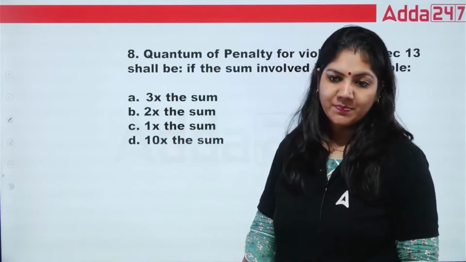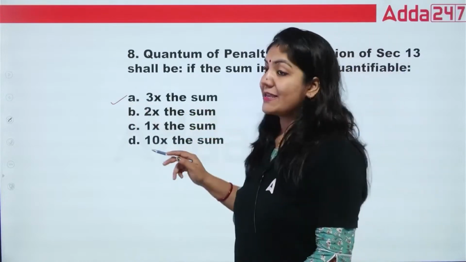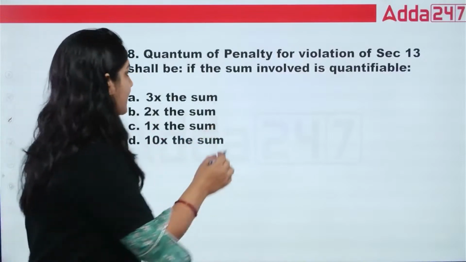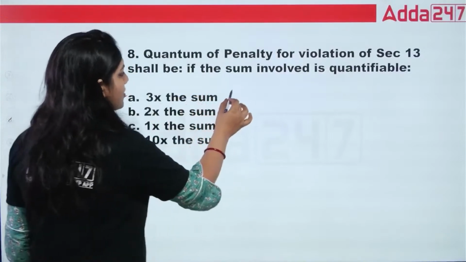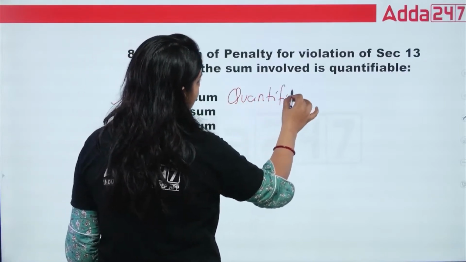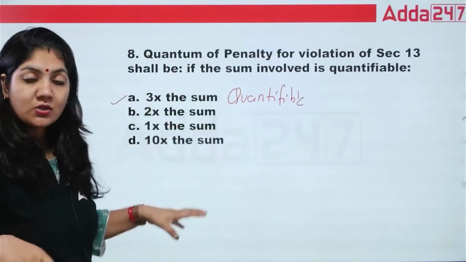For this, class, he has to pay 3 times. So the penalty will be imposed at 3 times if it is quantifiable. What is quantifiable? Quantifiable means that it is calculated. And if it is not quantifiable, then